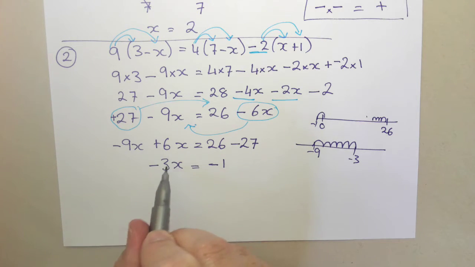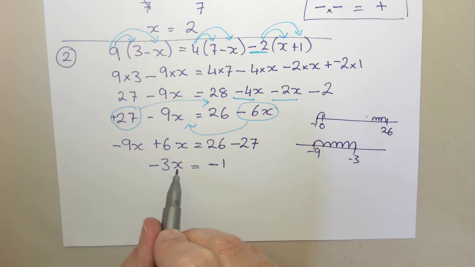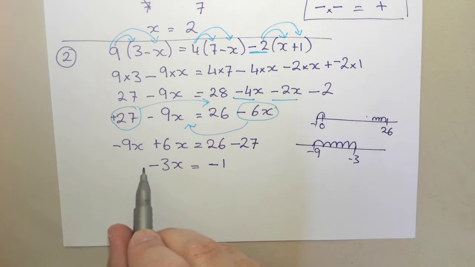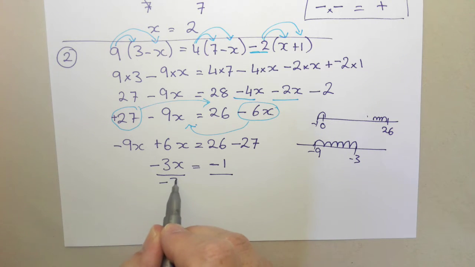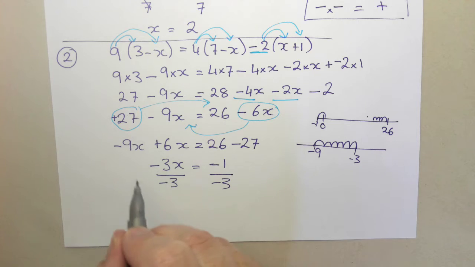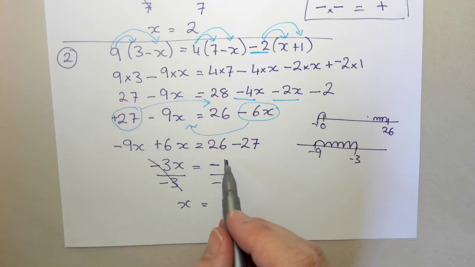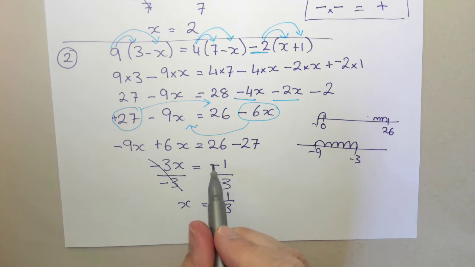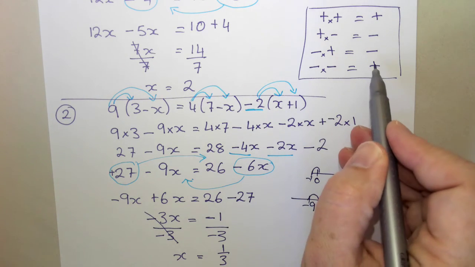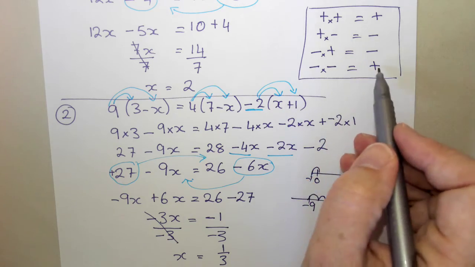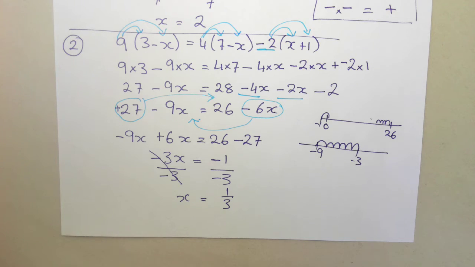The last thing I need to do, I want to get x by itself, so I need to get rid of the number in front. So this is doing minus 3 times x. We want to get rid of that minus 3, and the opposite of multiplying is dividing. So we're going to divide both sides by negative 3, because that's the whole thing I want to get rid of, that whole negative 3. So those will cancel to leave me with x equals, so the numbers I've got is negative 1 over negative 3. It's the same kind of thing like we had here. Negative times a negative gives me a positive. Negative divided by a negative also gives me a positive. So that means the answer is going to be x equals 1/3.